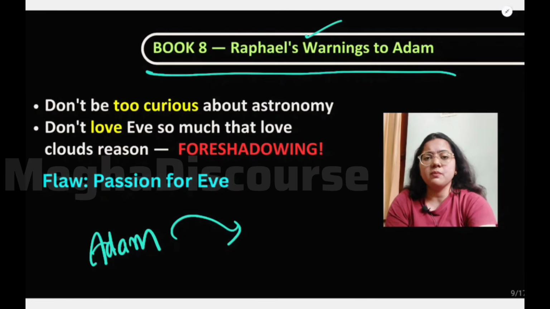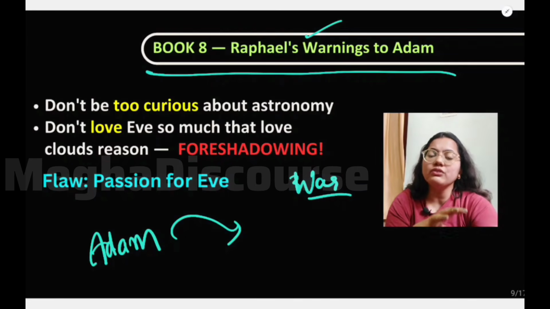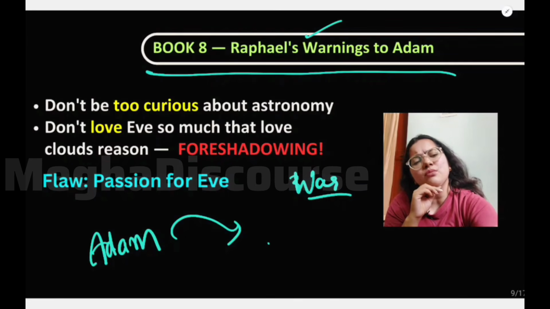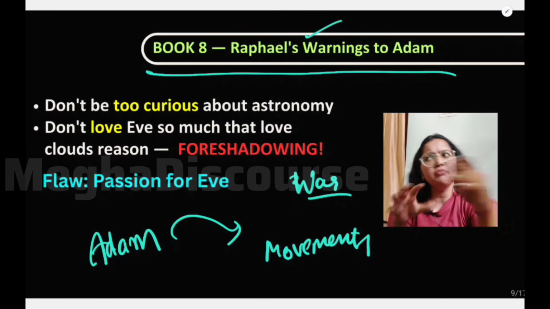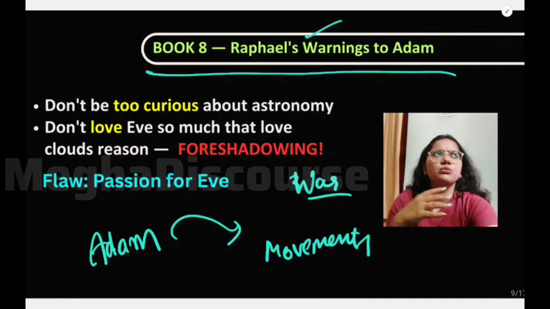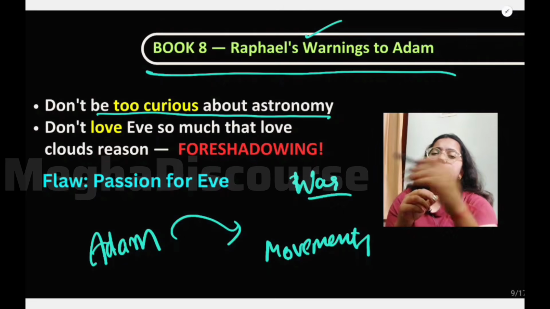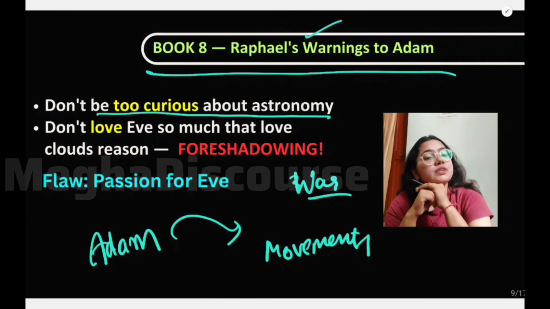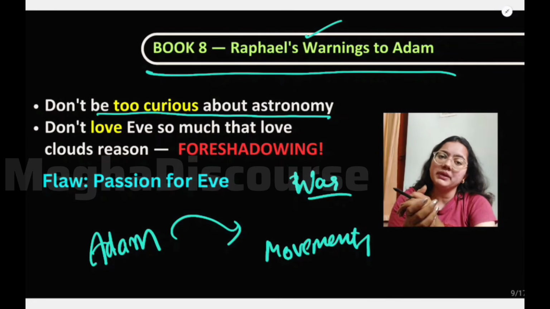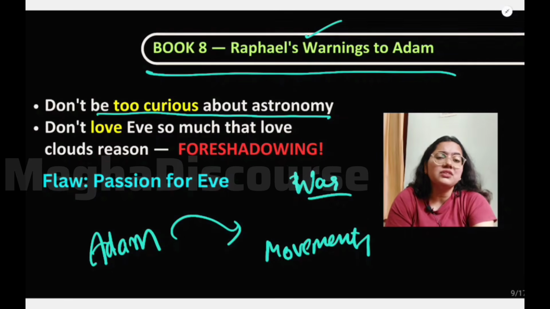First Raphael warned Adam about the war, as I told you, in heaven. Now Adam will ask Raphael how there is a movement of planets in the universe, where the sun came from, the moon, and things like that. So he was being too curious. So here Raphael says don't be too curious about astronomy. You should not be that curious. Do not ask questions like these, because these are beyond your comprehension. You cannot comprehend such secrets of the world, of the ways of God.